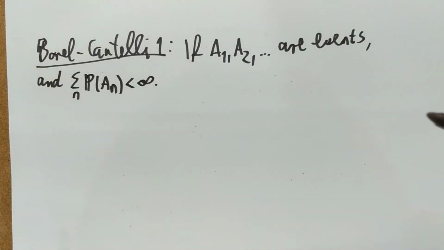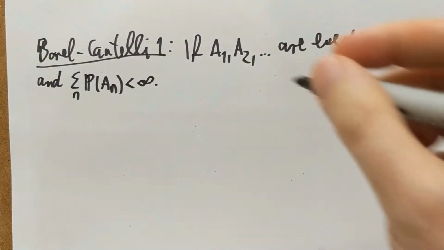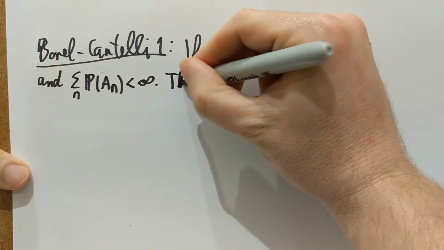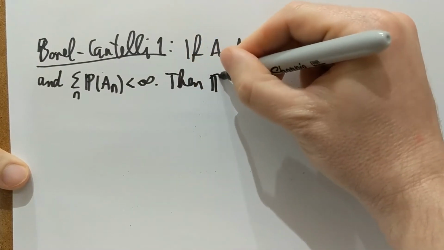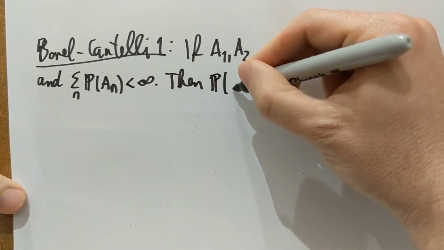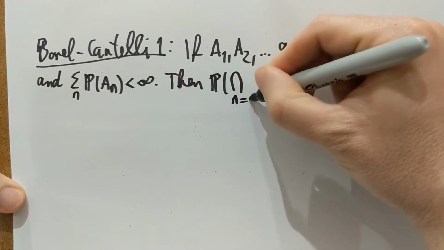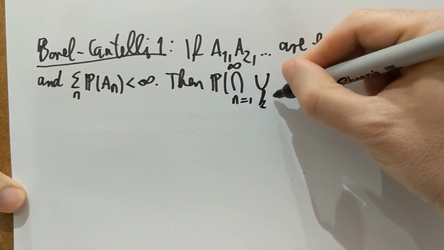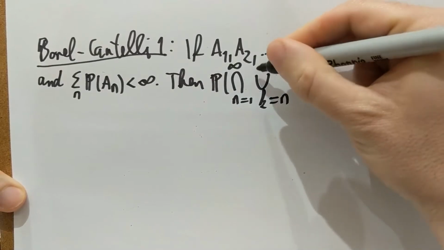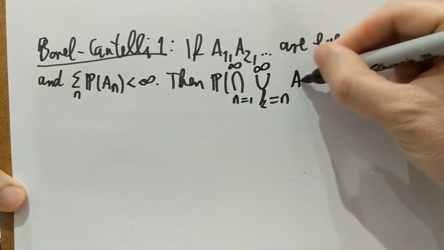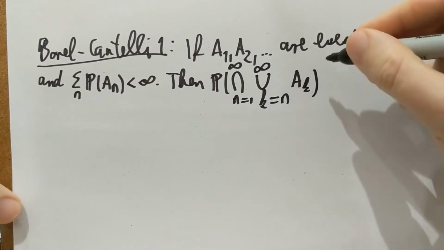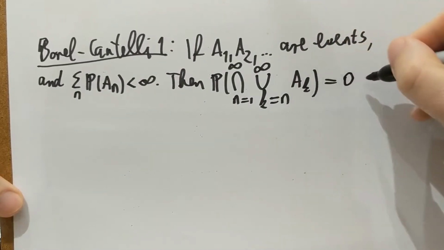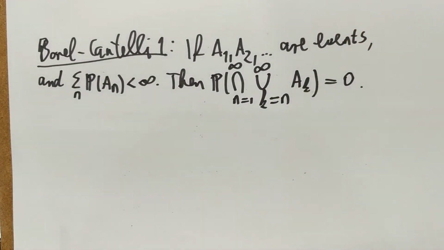So these are the assumptions, right? Any events with summable probabilities. Then the probability of the lim sup, in other words, the probability of the intersection from 1 to infinity of the union from n to infinity of the AK, is 0. That's the statement of Borel Cantelli 1.